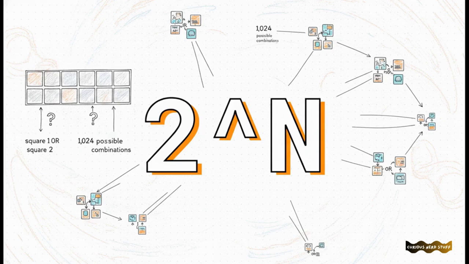Now, the sheer scale of the math here is honestly fascinating. Let's say an environment has n physical states. For example, imagine a simple grid with just 10 squares. You might think there are 10 belief states, right? No way. There are actually 2 to the power of n possible belief states. So to put that into perspective, for just 10 physical squares, there are 1,024 possible combinations of where the agent actually thinks it might be. It might be calculating, okay, I'm in square 1 or square 2, or maybe I'm in square 3, 5, or 9. The scale of this belief state space just explodes massively, creating this huge complex universe of possibilities that the AI somehow has to manage.